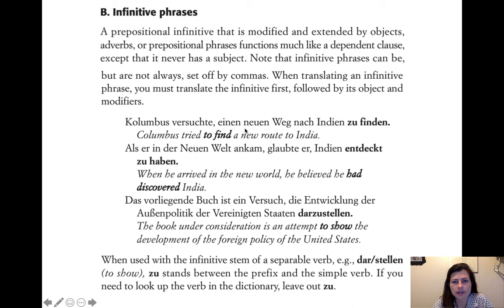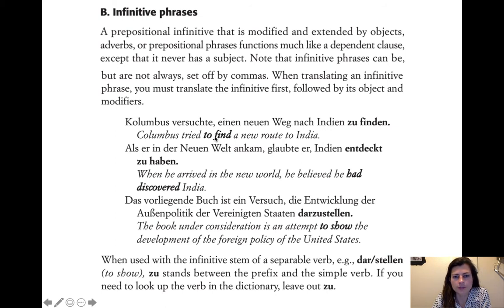Columbus versuchte, einen neuen Weg nach Indien zu finden. So Columbus tried, and then in English we do not have a comma there. Columbus tried, comma, to find. That would be totally wrong in English, right? But German has different comma rules than English. So, of course, there's a comma there. So when you translate, you see this comma, and then you think, versuchen. Oh, that sometimes signals an infinitive phrase. So I'm going to go to the end of the next clause to find my other verb. So when you translate, you have to say, Columbus tried, and then go pick up the other verb, and then put it back next to the first verb, and then keep translating the rest.